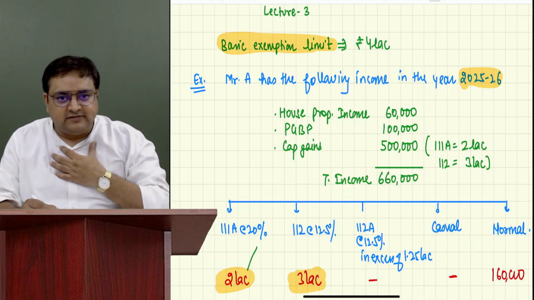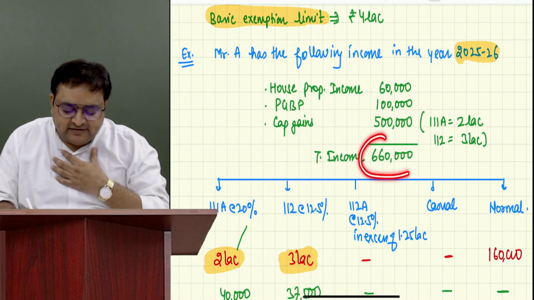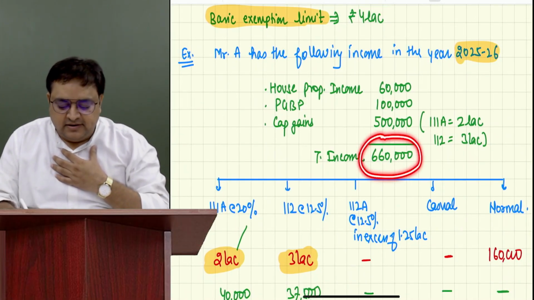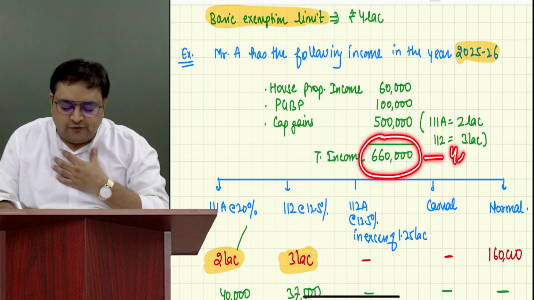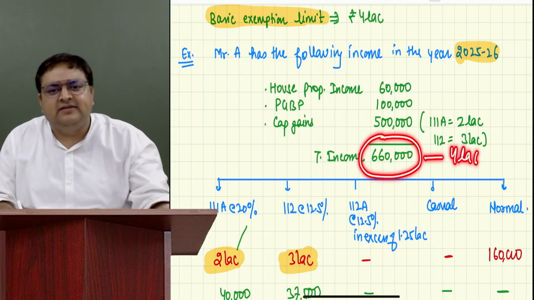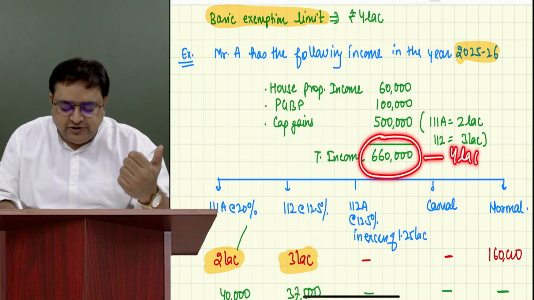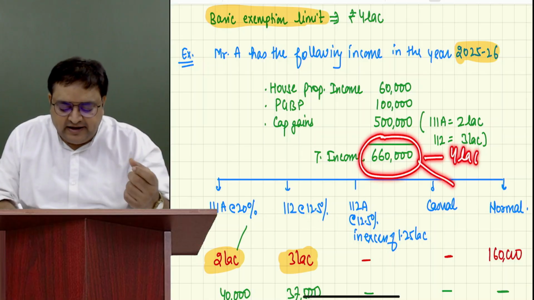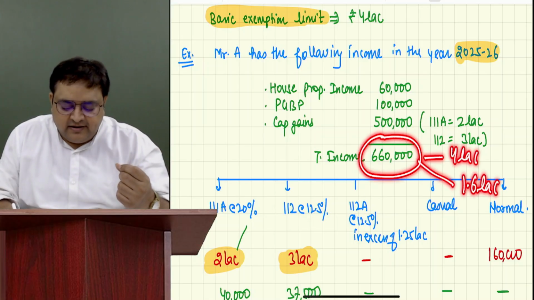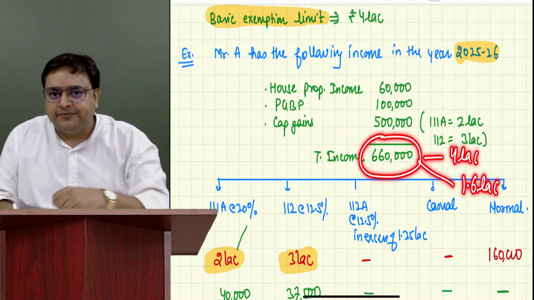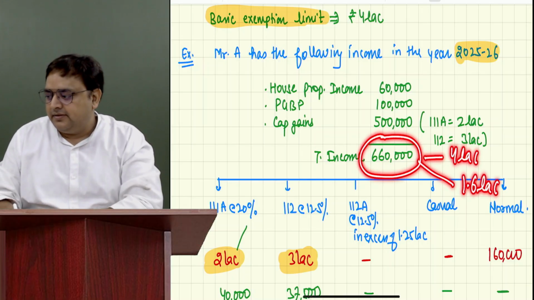So it means that out of 6.6 lakh, I should not pay tax on 4 lakh because 4 lakh is the basic exemption limit, and you should only charge tax on 1.6 lakh. Guys, are you all understanding what I'm telling you? Yes, sir.